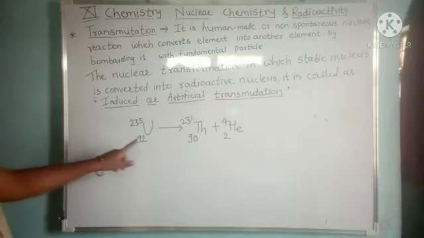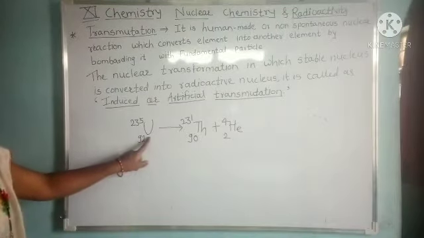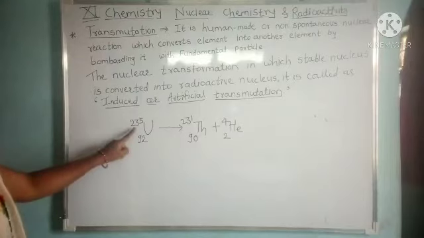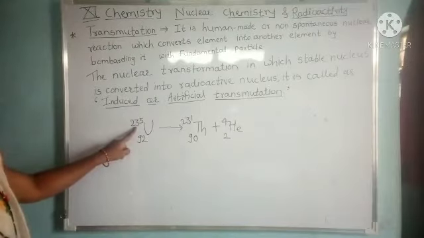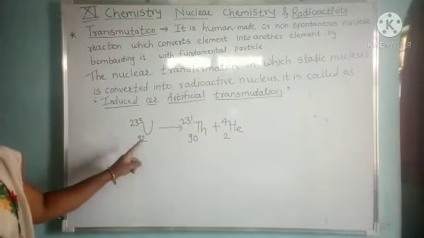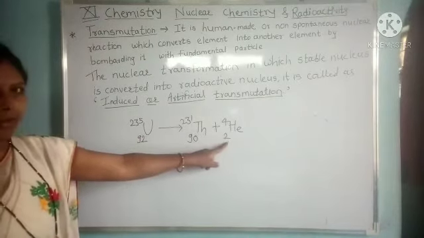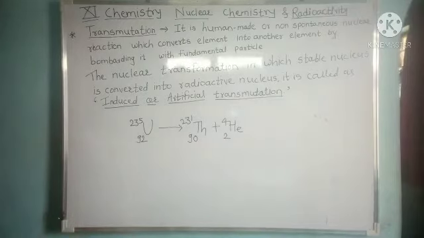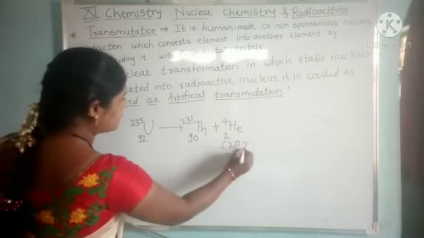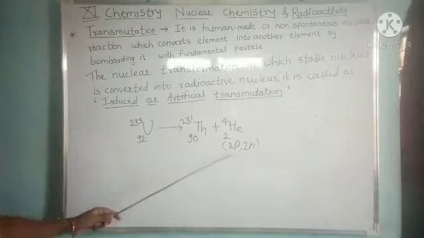Similarly, if there is a radioactive element uranium having atomic number 92 and mass number 235, when the nucleus of an atom releases or emits alpha particles, which are the same as helium nuclei. An alpha particle, a helium nucleus, has two protons and two neutrons.